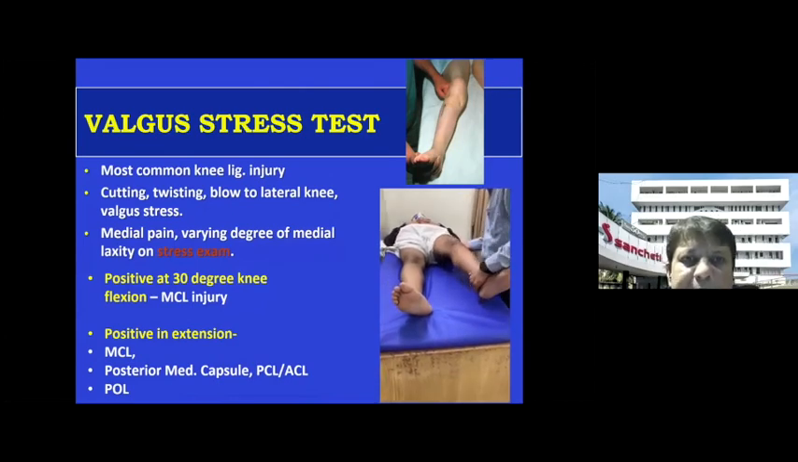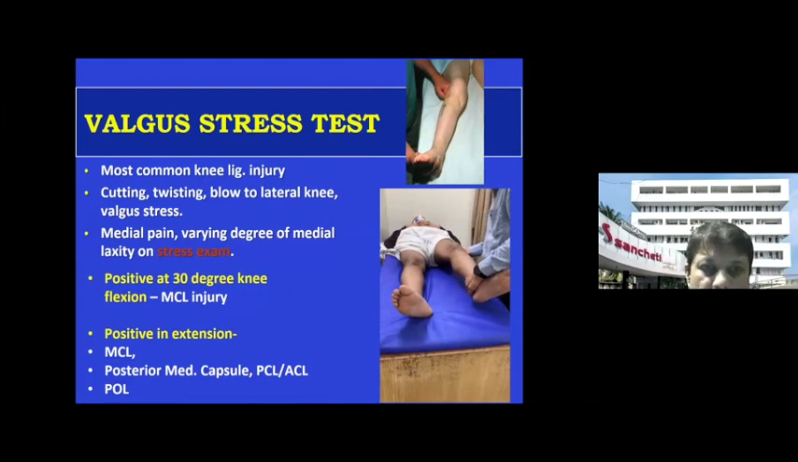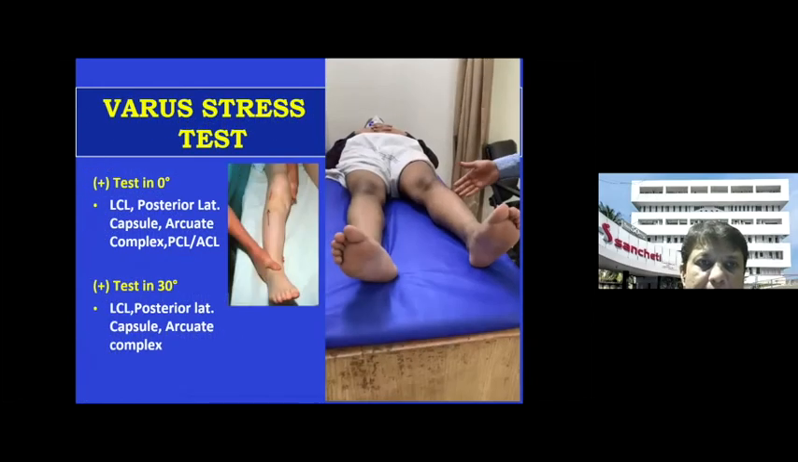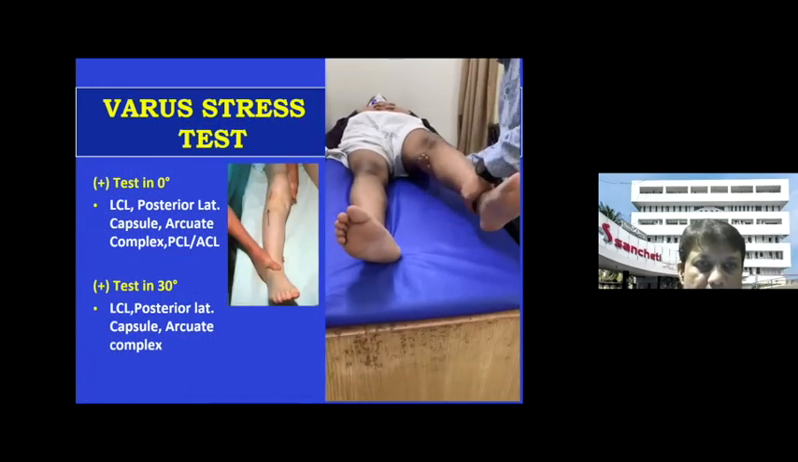Coming to the valgus and varus stress, which is important. The valgus stress is done at 30 degrees and at 0 degrees. In extension, if it is positive, that means it is a severe injury. Along with the MCL, it may be the posterior medial capsule or the posterior oblique ligament. If the valgus stress test is positive at 30 degrees, then it's only the MCL. And this is how the test is done.